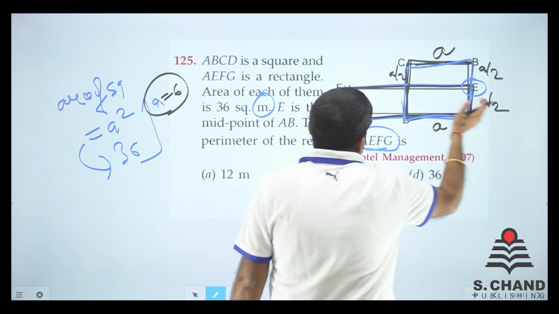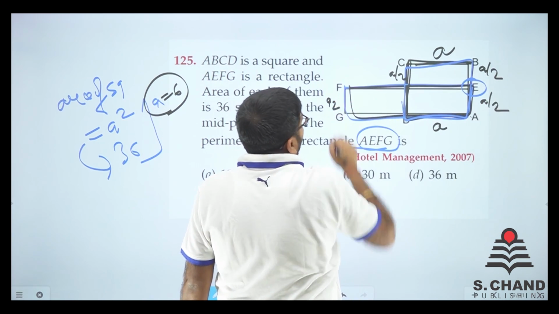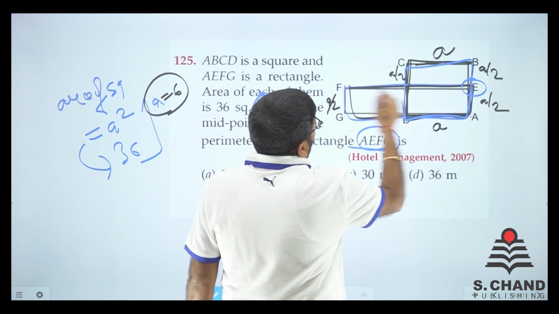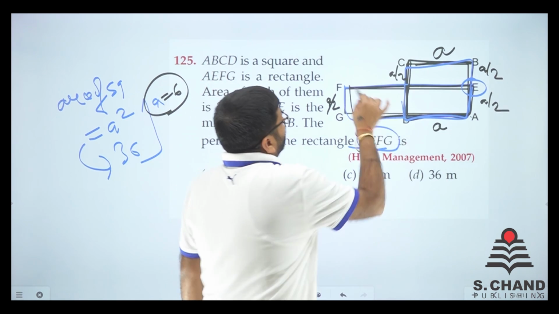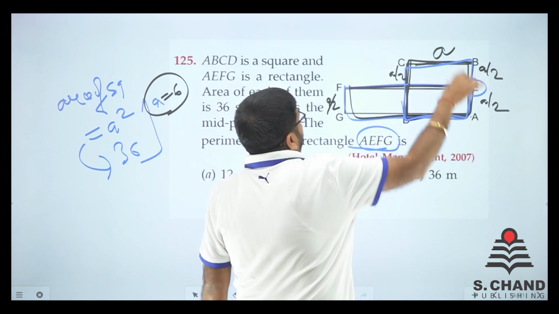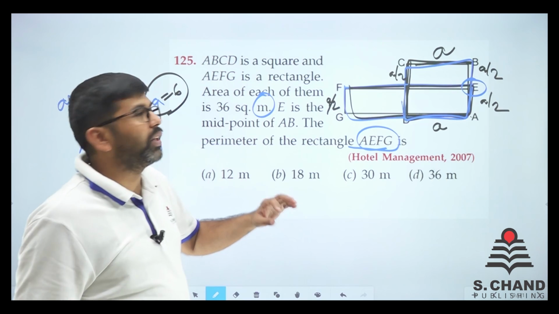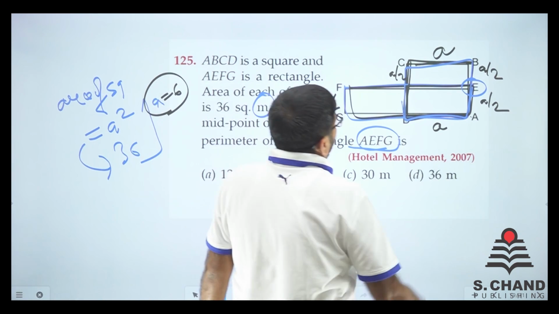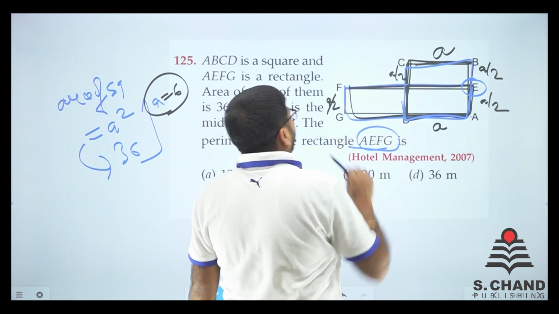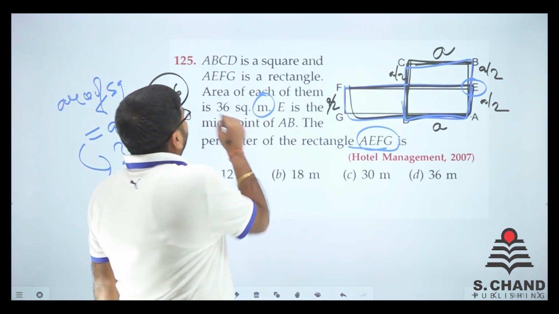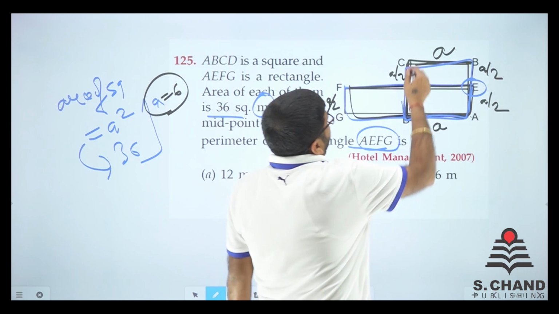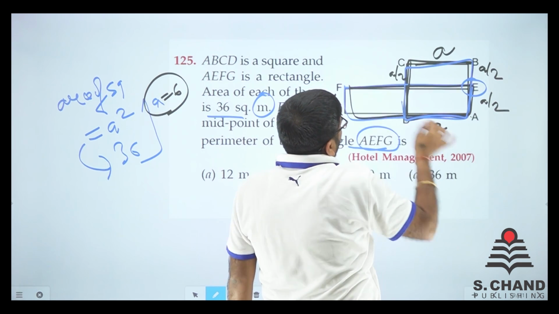Now the area of each of them is equal, so this is equal to this, everything is equal. Multiplying a into a by 2, the area of each of them is given, that means this area and this area are equal.